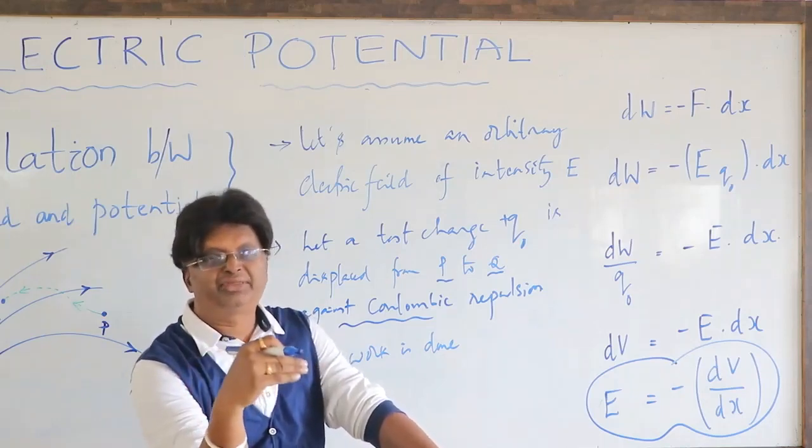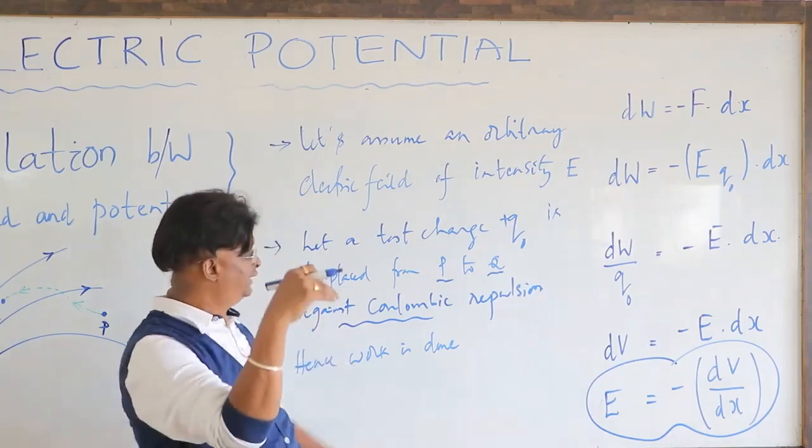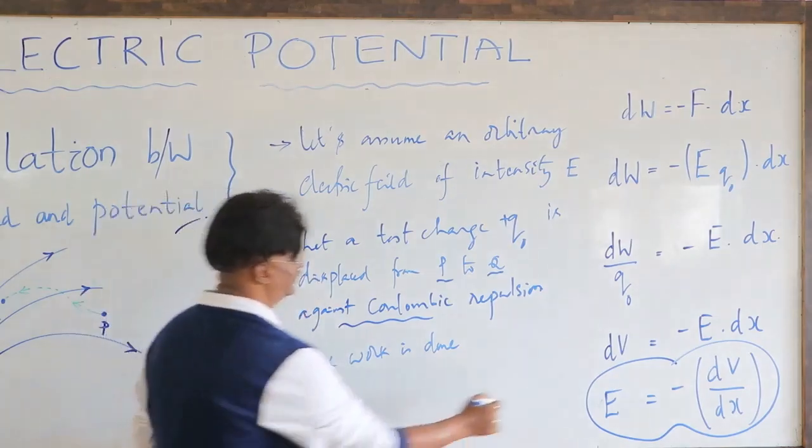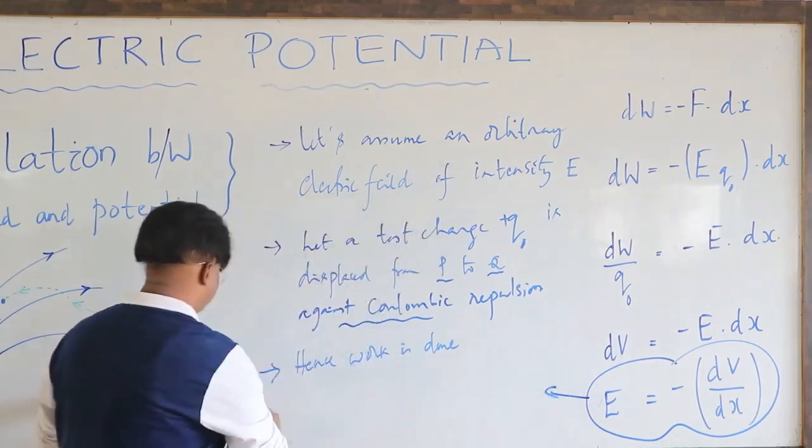Now I am writing the significance of the negative sign, with a star mark.